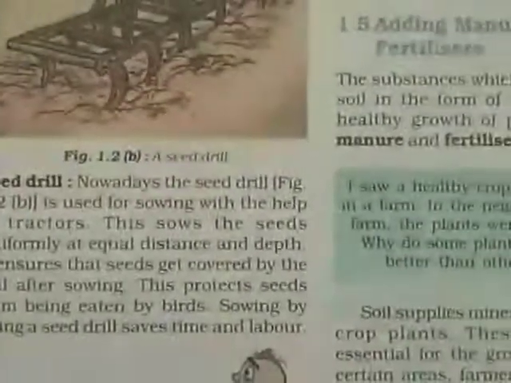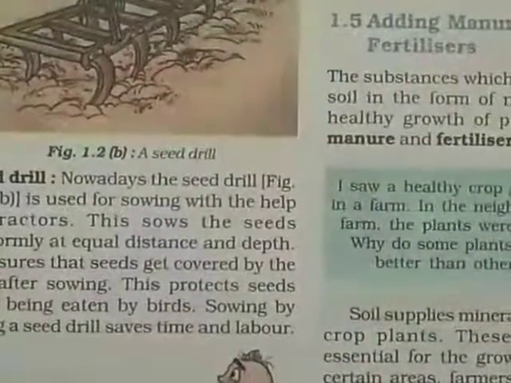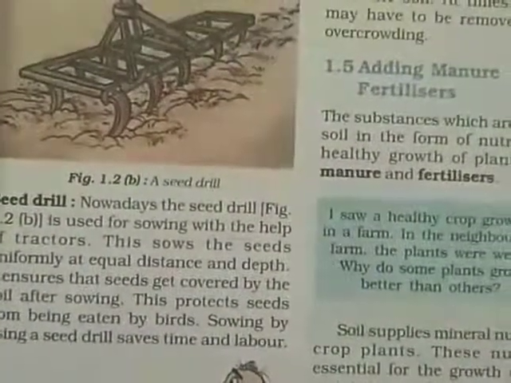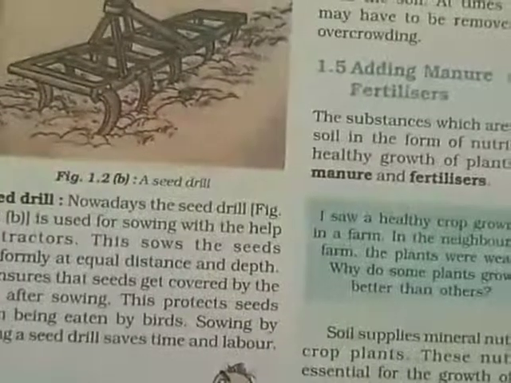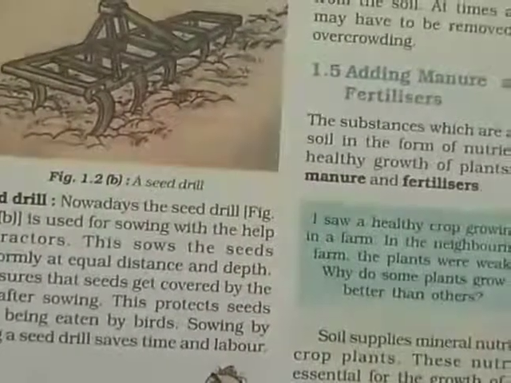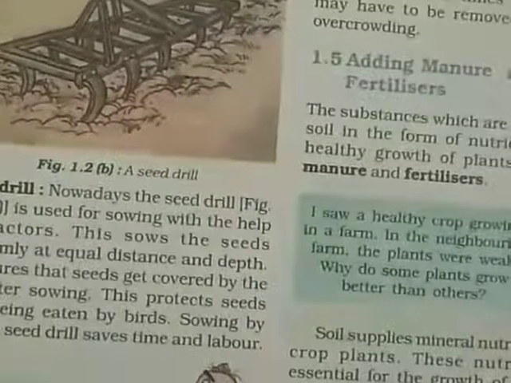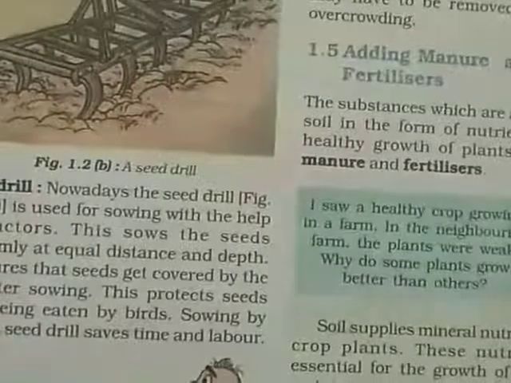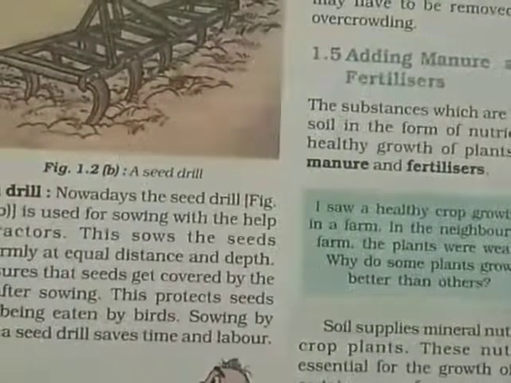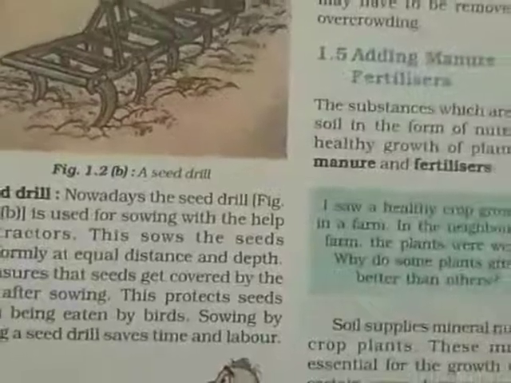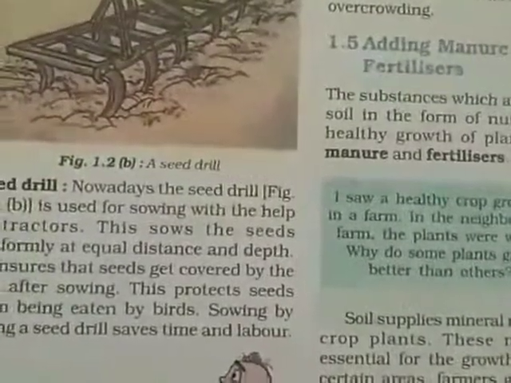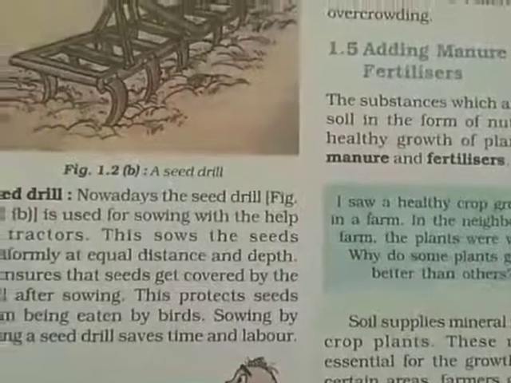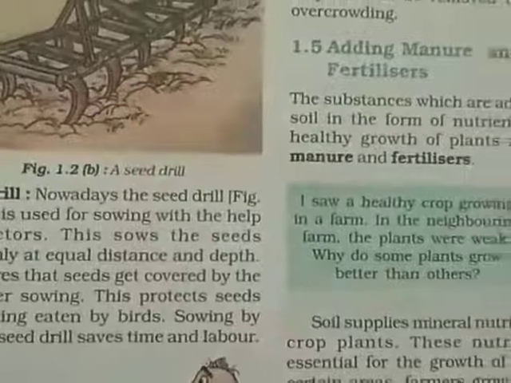Now the next is the seed drill. Nowadays the seed drill, as shown in the above figure, is used for sowing with the help of tractors. This sows the seeds uniformly at equal distance and depth. It ensures that seeds get covered by the soil after sowing. The seeds are sown at equal distance and equal depth in the soil.